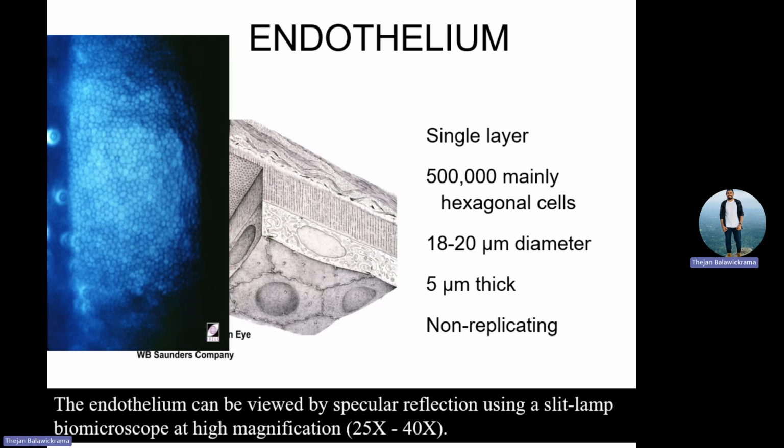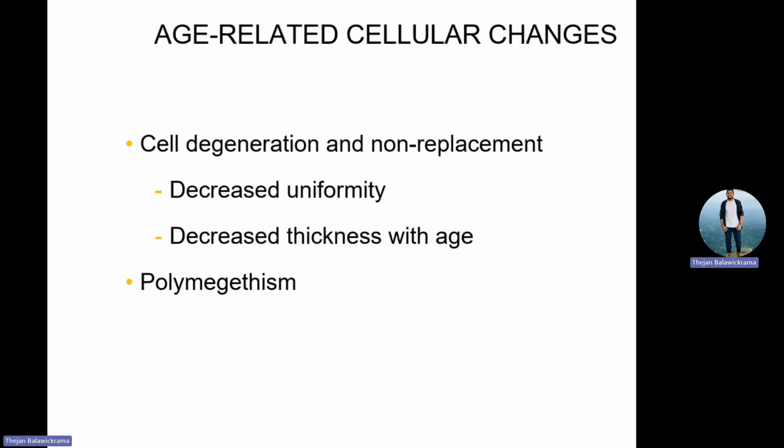Now you have an endothelial layer which has many cells, right? Now this cell will die. What will happen? The surrounding cells will expand and cover this, and the cells become larger in size. Not that a new cell will form; the existing cells will expand. So we call that polymegathism, right? With the specular microscope you can see this.